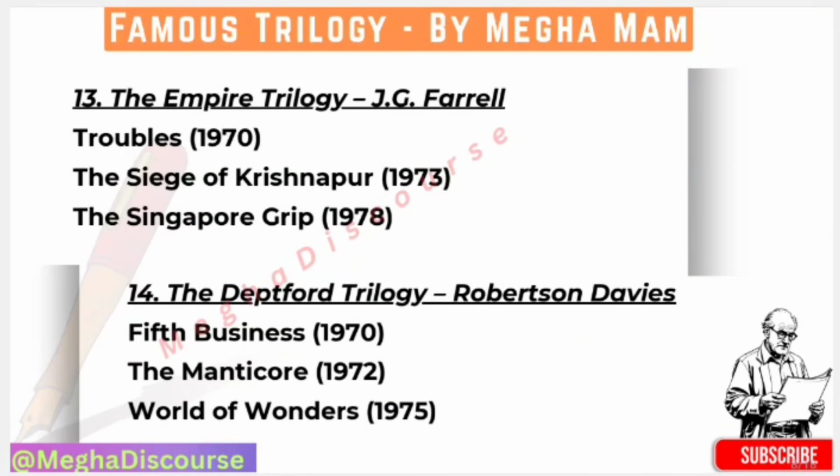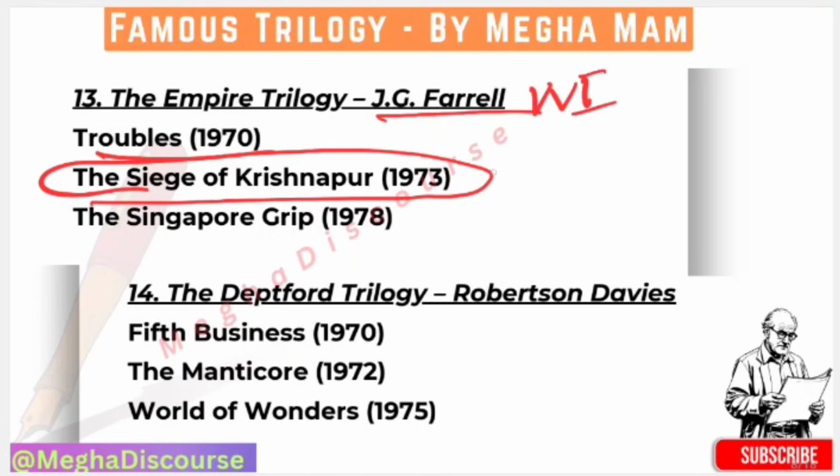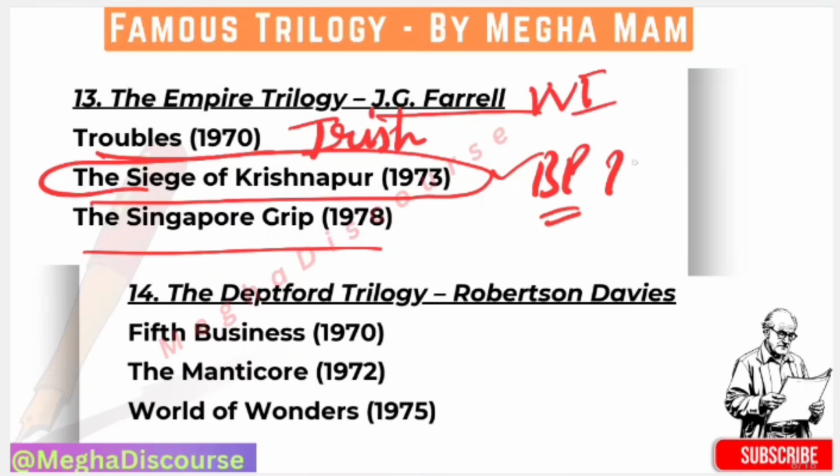Okay, so next we have the Empire trilogy by J.G. Farrell, the most important writer. First he wrote Troubles in 1970, then The Siege of Krishnapur. It is important because for this book he got the Booker Prize. Then we have The Singapore Grip. So in Troubles he presents Irish unrest. Then we have The Siege of Krishnapur, which is on British imperial arrogance, and for this he got the Booker Prize in 1973. Then we have The Singapore Grip. It is on economic imperialism.